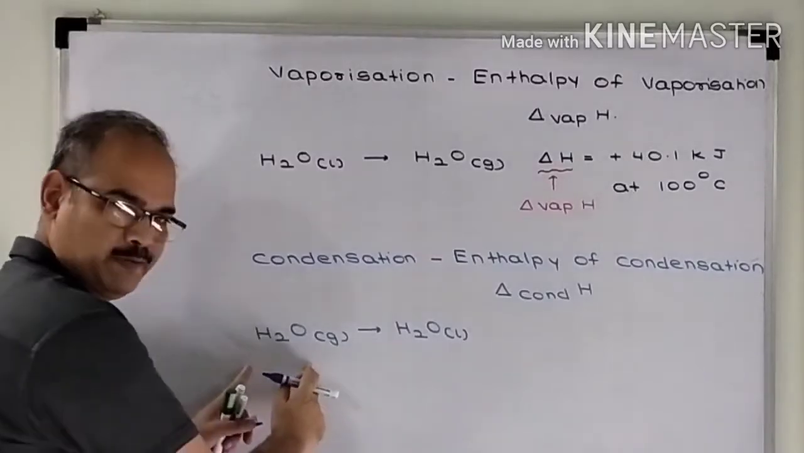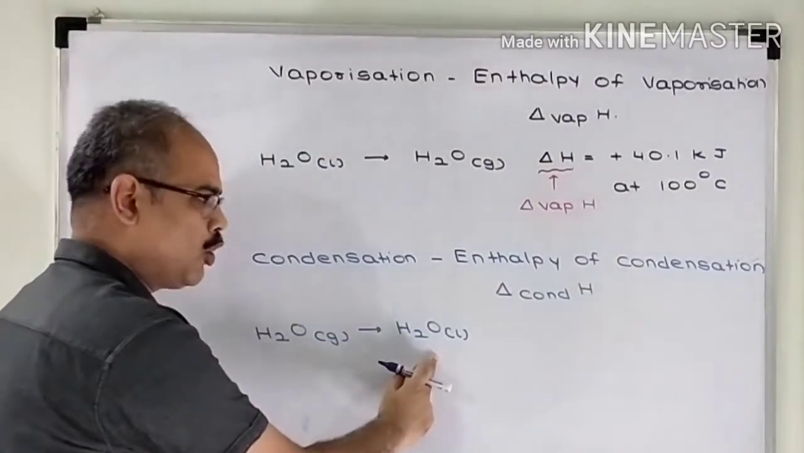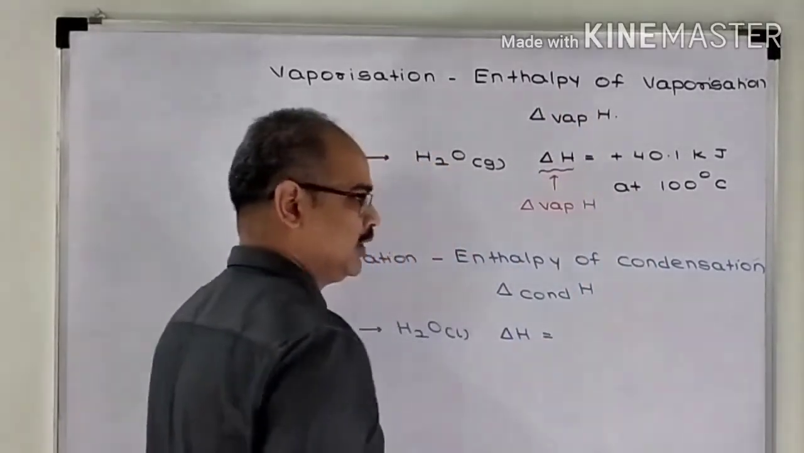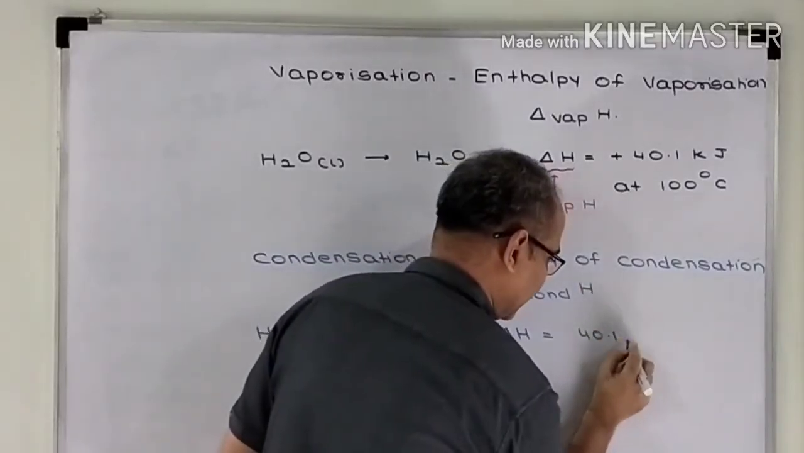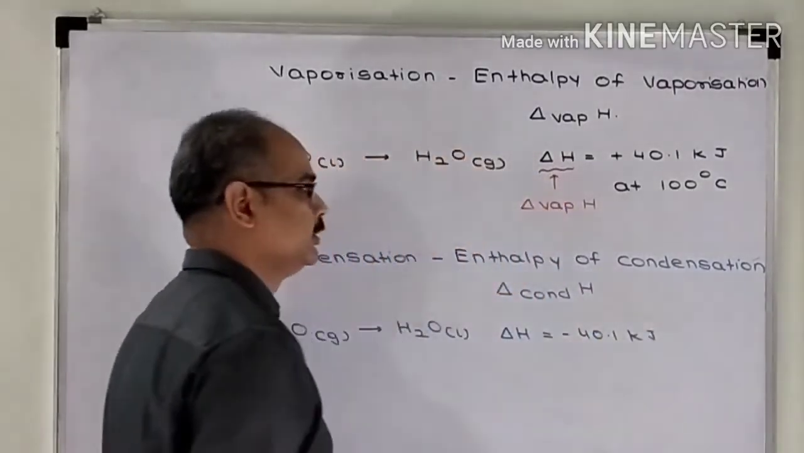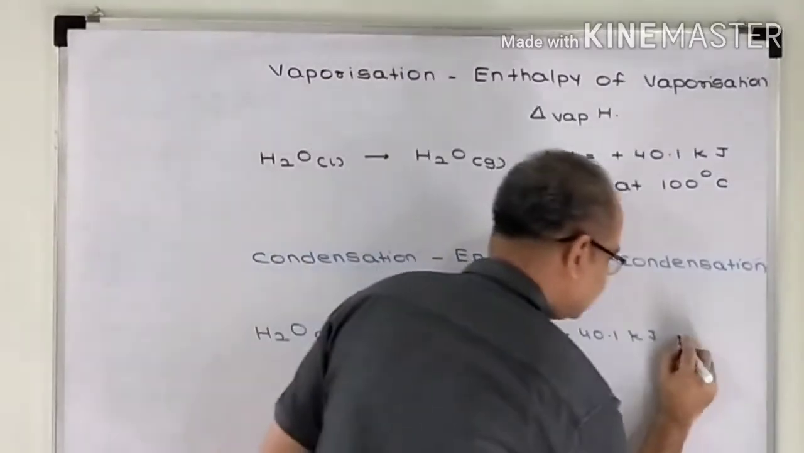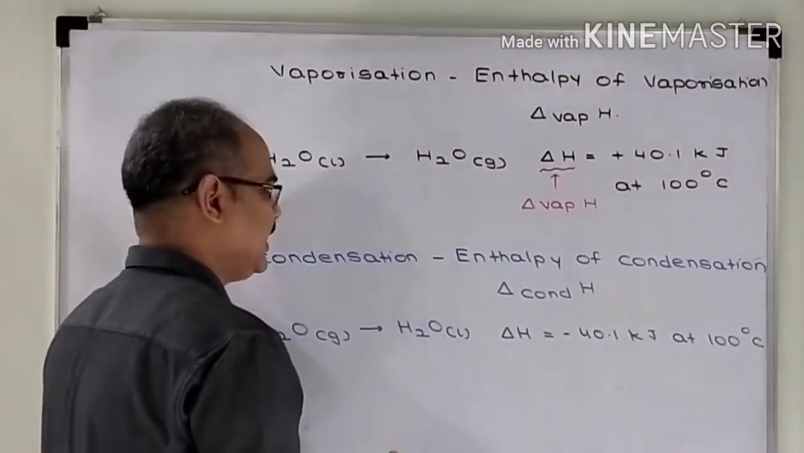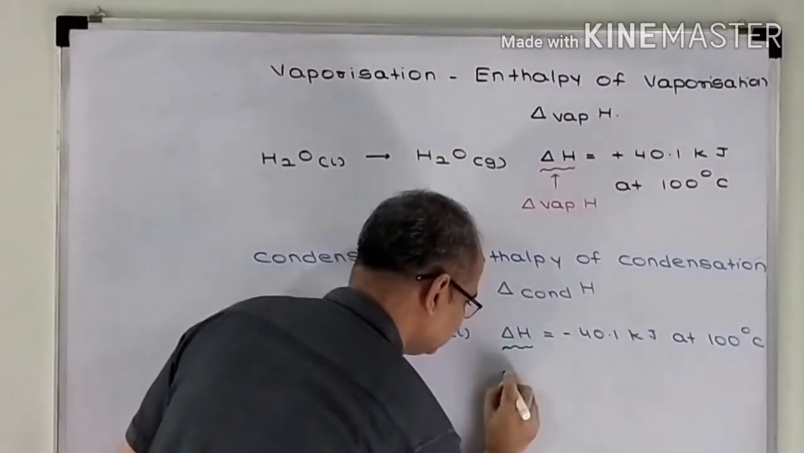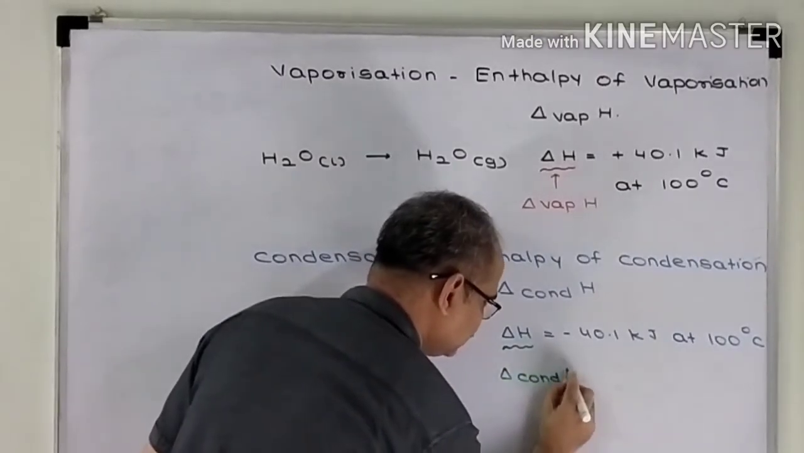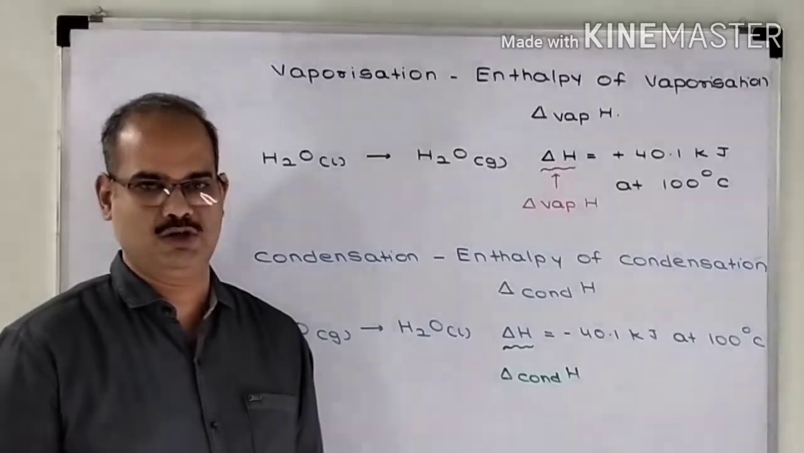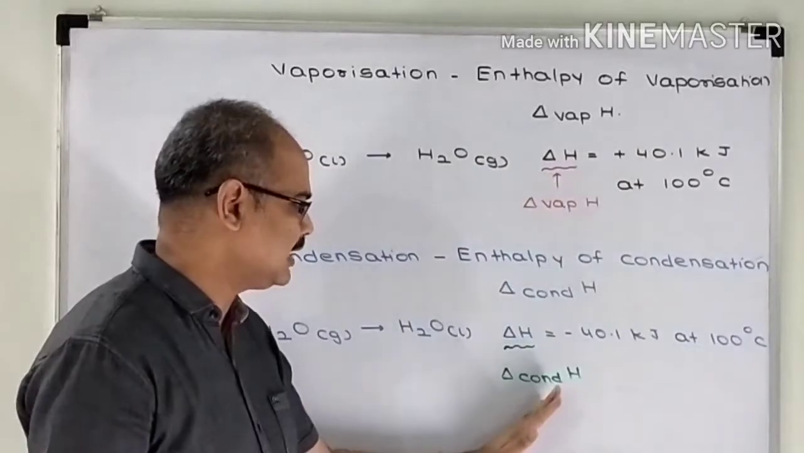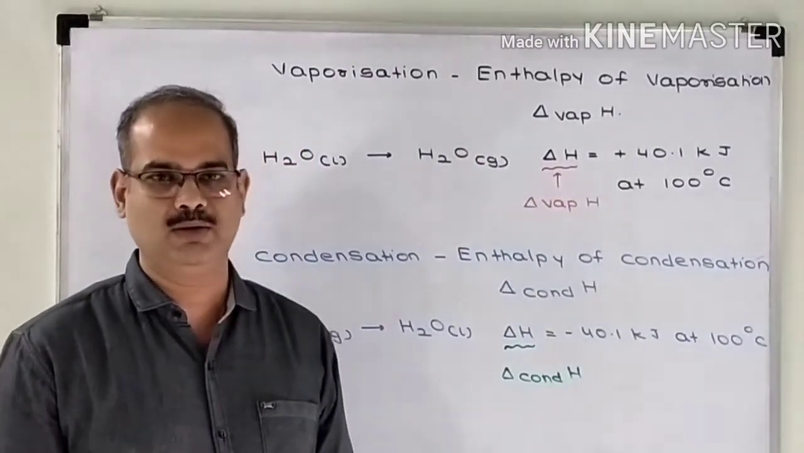When 1 mole of water vapors is converted into 1 mole of liquid water at 100 degrees Celsius, the enthalpy change is equal in magnitude, that is 40.1 kilojoules, but it is reverse in sign. Okay, this will be at 100 degrees Celsius. This enthalpy change taking place is known as enthalpy of condensation. So, enthalpy of vaporization is an endothermic process, whereas enthalpy of condensation is an exothermic process.